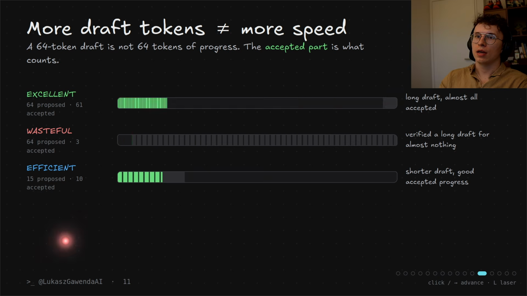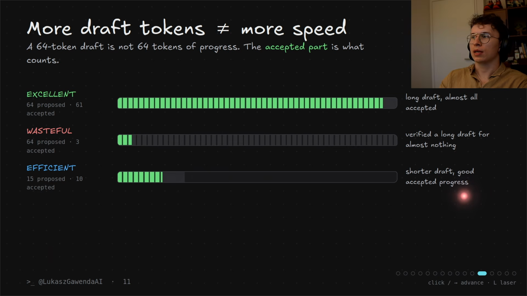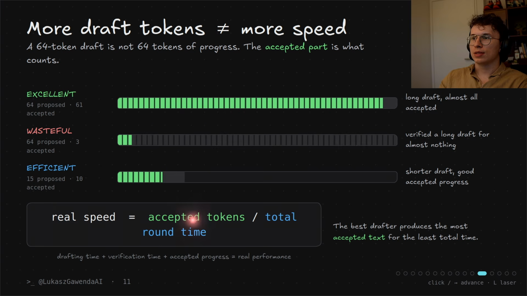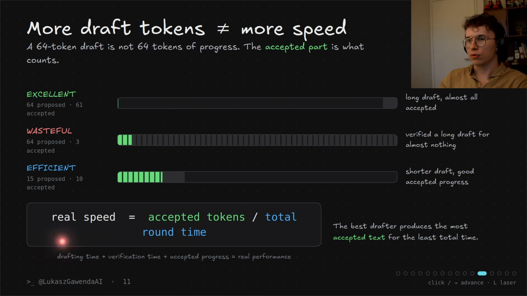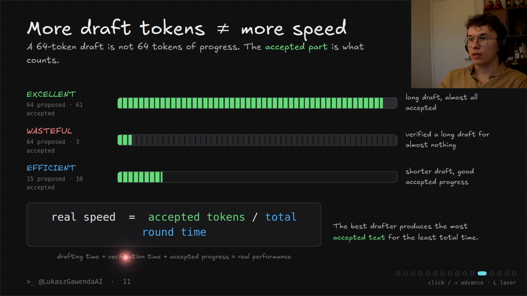Then we can have an efficient one, like 50 proposed and 10 accepted. So a shorter draft with good accepted progress. The real speed is accepted tokens divided by round time. But we also need to take into account drafting time, verification time, and accepted progress, and this equals real performance. So the best drafter produces the most accepted text for the least amount of time.